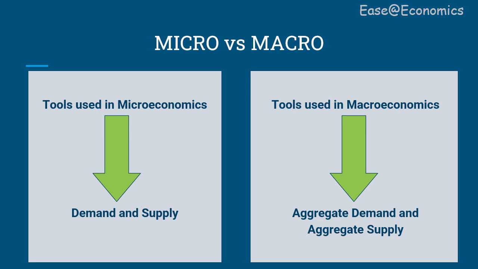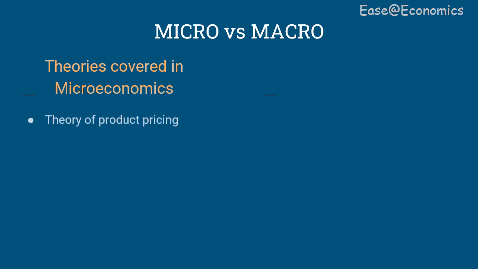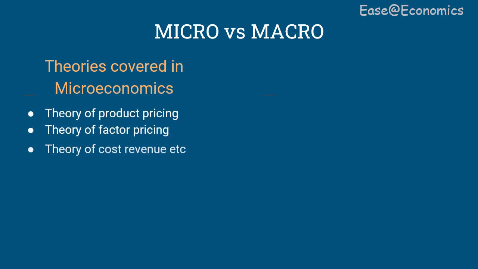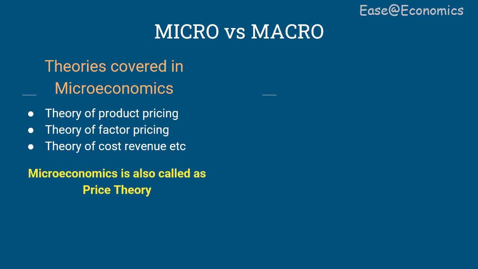Next we are discussing the theories which are covered under microeconomics and macroeconomics. Theories covered in microeconomics are theory of product pricing, theory of factor pricing, theory of cost and revenue, etc. So in microeconomics, the tools of demand and supply are used to determine the price of a commodity or factors of production. Therefore, microeconomics is also called price theory.